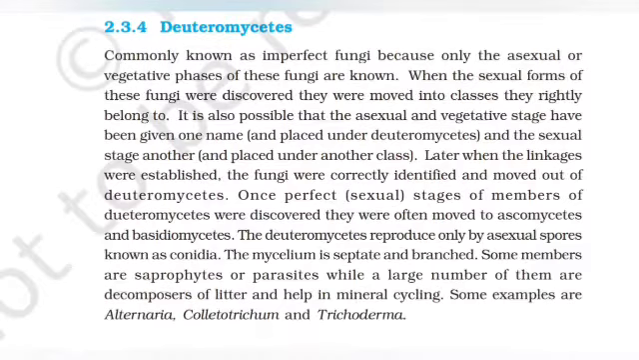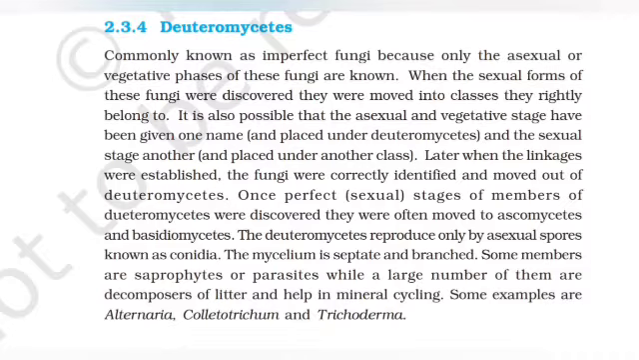Deuteromycetes, commonly known as imperfect fungi because only the asexual or vegetative phase of these fungi are known. When the sexual forms of these fungi were discovered, they were moved into classes they rightly belong to. It is also possible that the asexual and vegetative stage have been given one name and placed under Deuteromycetes, and the sexual stage another and placed under another class. Later, when the linkages were established, the fungi were correctly identified and moved out of the Deuteromycetes. Once perfect sexual stages of members of the Deuteromycetes were discovered, they were often moved to Ascomycetes and Basidiomycetes.